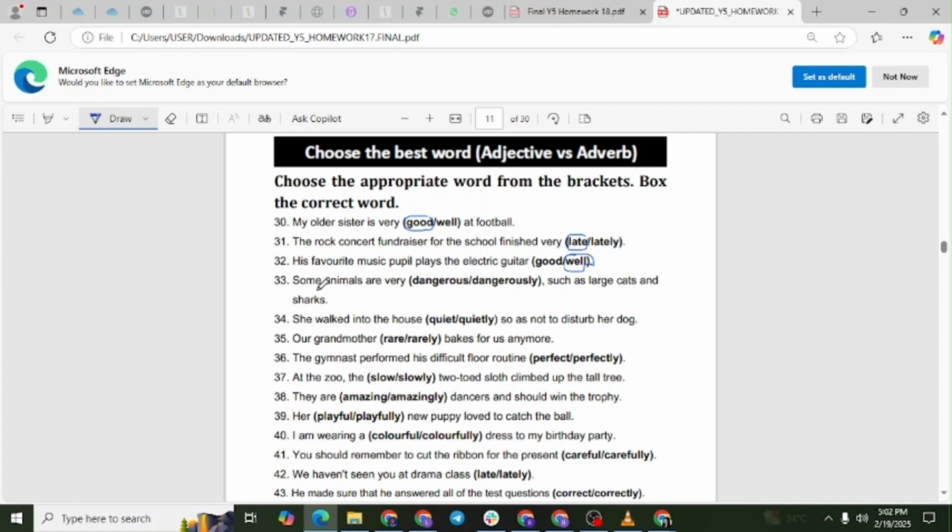Question number 33. Some animals are very dangerous, such as large cats and sharks. Explanation. Dangerous is an adjective describing animals. The adverb dangerously would be used to describe an action, but no action is being described here.